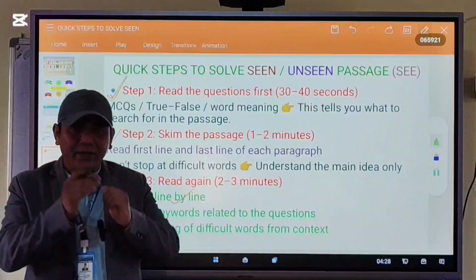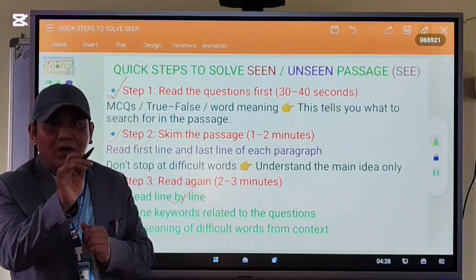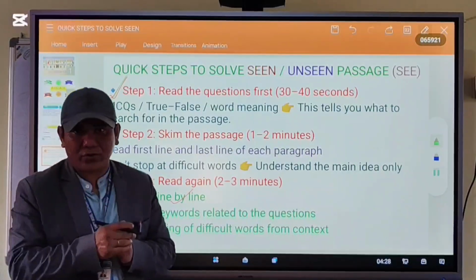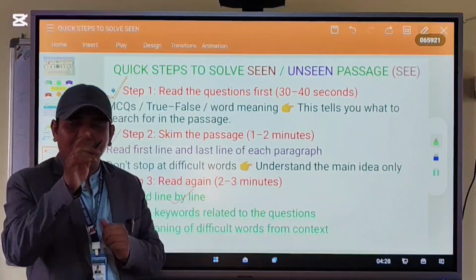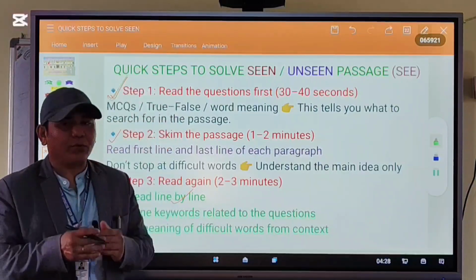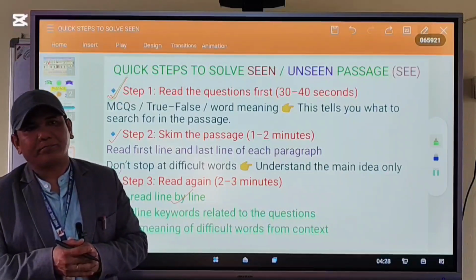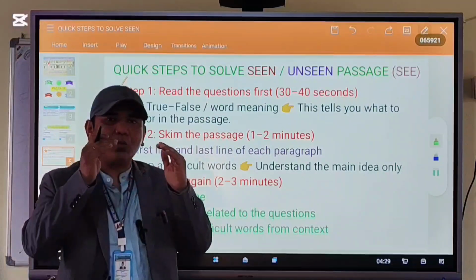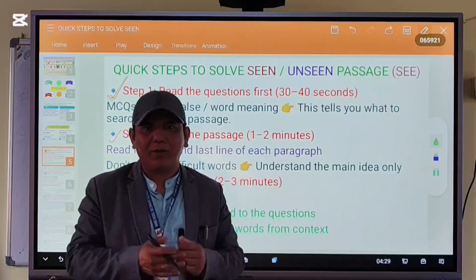Okay? While reading the questions, don't forget to underline the keywords. You must underline the keywords. Okay? Because it tells you what to search for in the passage. Reading the question first will help you what to search for in the passage. Are you getting me or not?